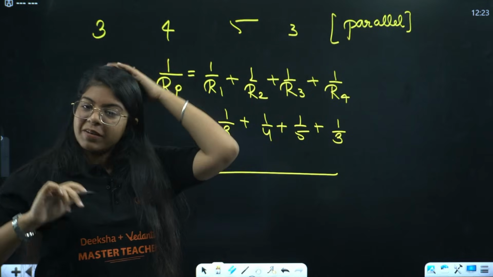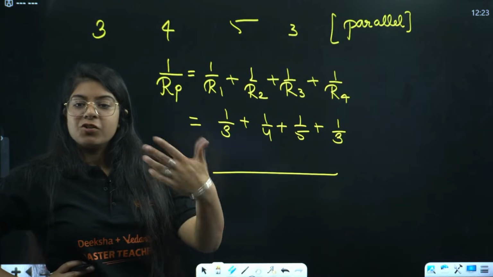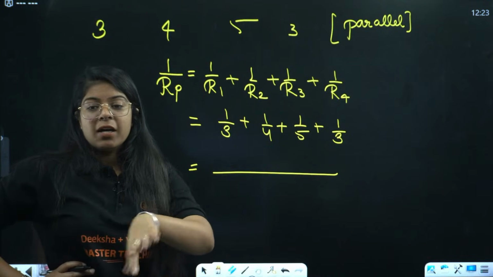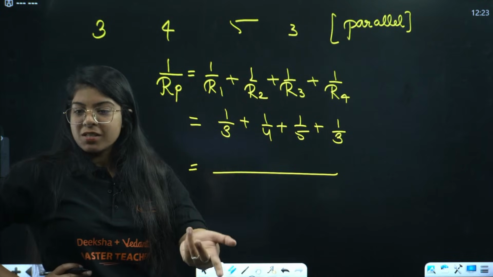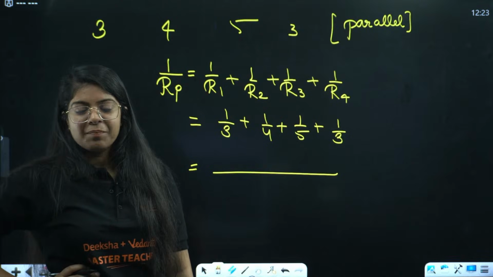Yes, the power will be different in this circuit, Shivani, because we have different values of current, right? And power equals I square R. So if current changes, power changes. Very good, very good. Different power in the circuit.